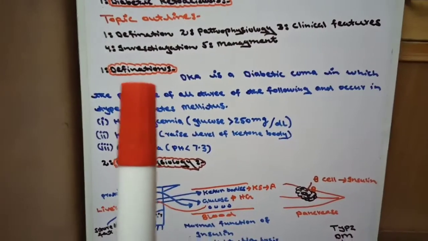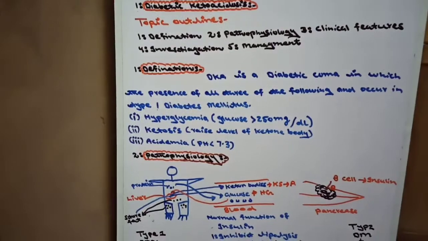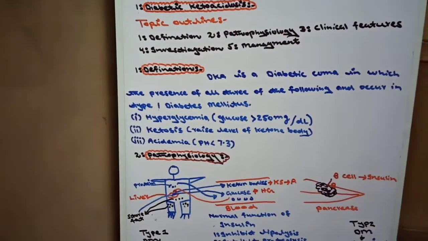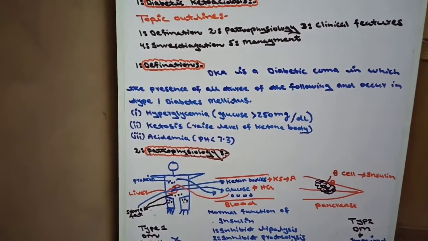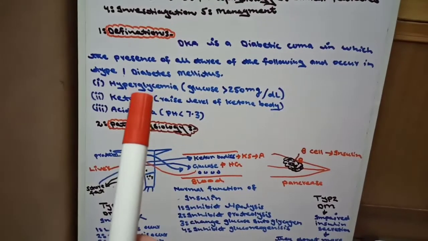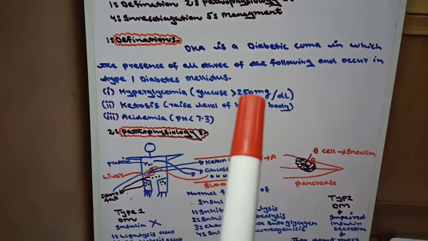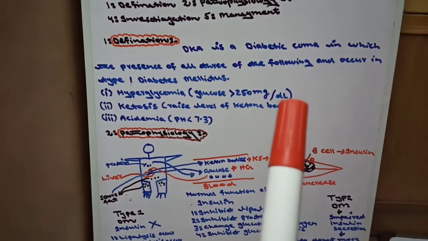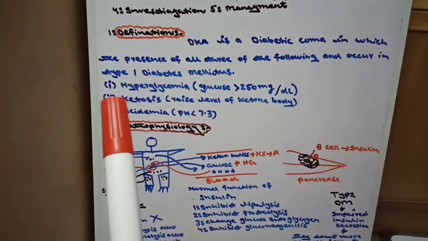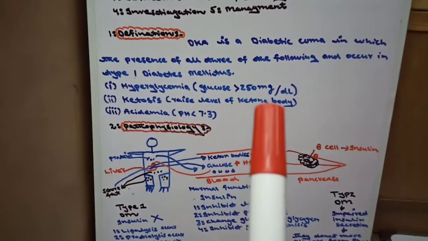What is diabetic ketoacidosis? Basically, diabetic ketoacidosis is a diabetic coma in which three things are present, and it occurs in type 1 diabetes mellitus. Which three things? Number 1, hyperglycemia, meaning glucose level greater than 250 mg per deciliter. Number 2, ketosis, meaning a rise in the level of ketone bodies in blood.